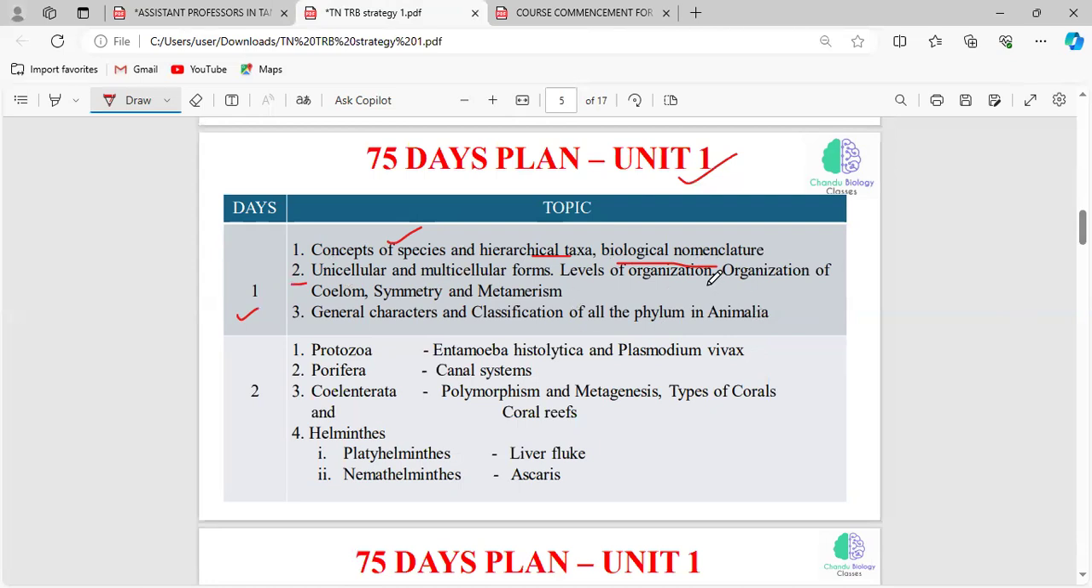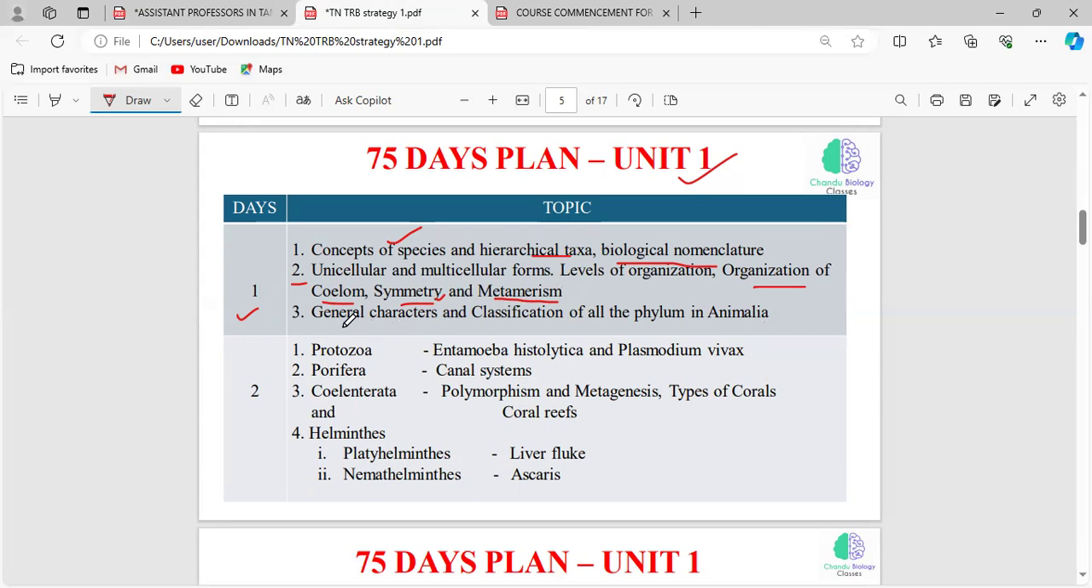So the basic understanding of the level of organization and organization of coelom, and symmetry: what is asymmetry, what is symmetrical, what is radial symmetry, what is bilateral symmetry. So all the basic concepts related to symmetry. And metamerism, it is somewhat related to the segments, and which phylum is known for its metameric segmentation. So all the general concepts related to all the phylum.